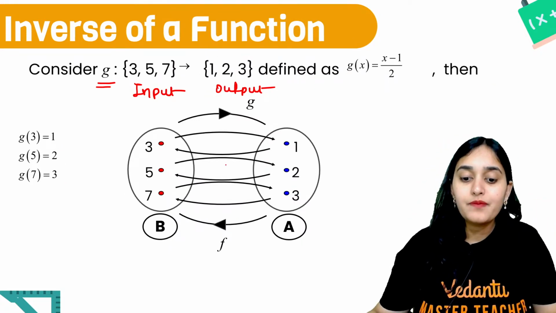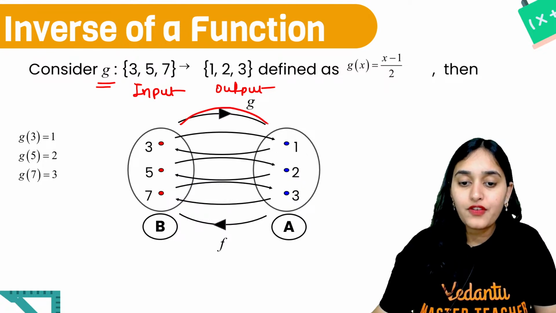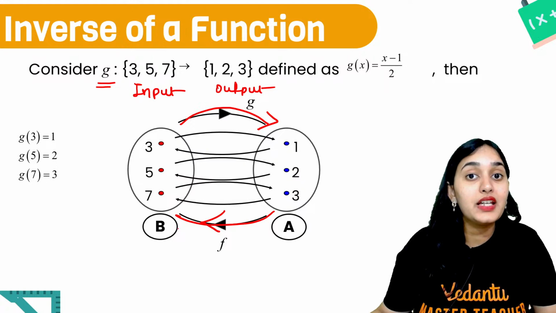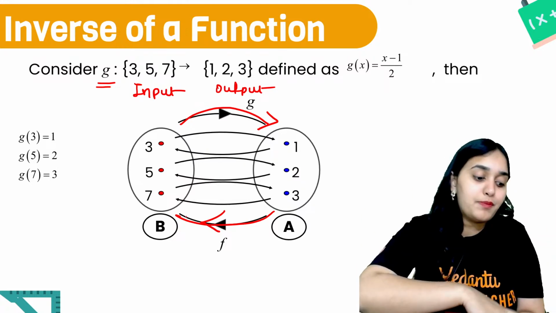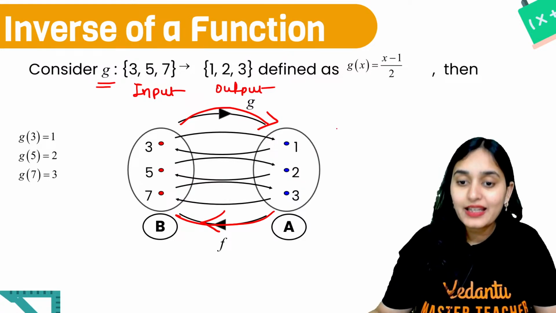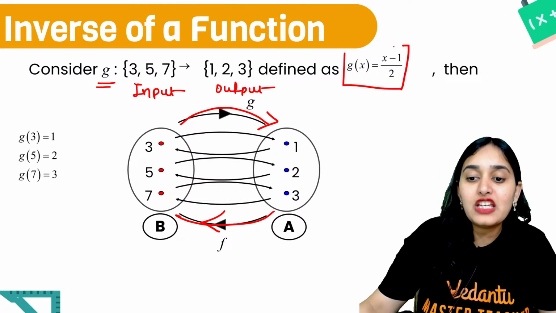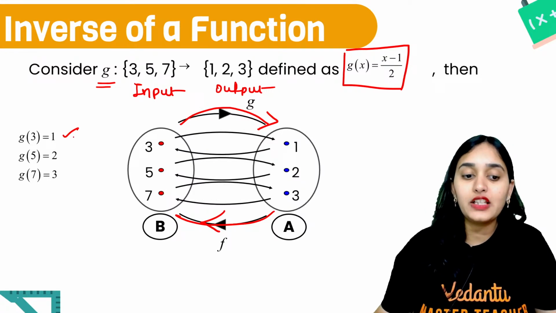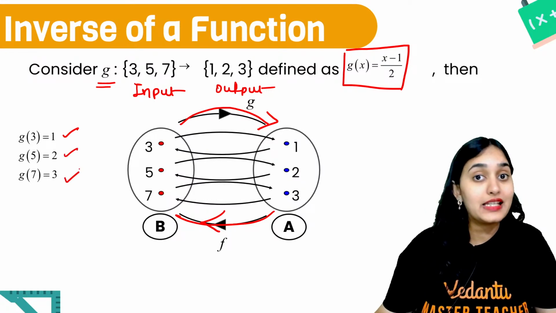So basically, my g function is from here to here. My f function is from here to here. So basically, input is becoming output, output is becoming input, right? And here I am defining my g function as (x minus 1) by 2. And as I can see, g of 3 is 1, g of 5 is 2, g of 7 is 3.